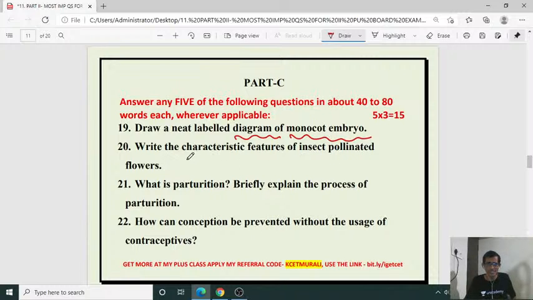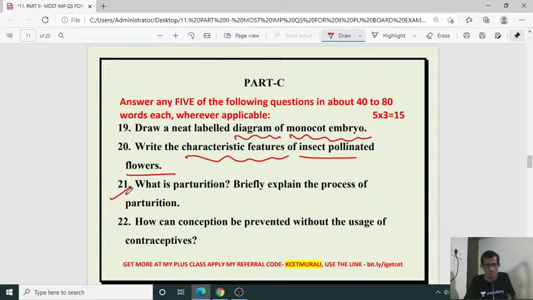Then write the characteristic features of insect pollinated flowers. So characters of flowers pollinated by insects. So direct characters, 4 characters or 3 characters will be there. So it is pollination by entomophily. So it comes under types of pollination, mechanism under sexual reproduction in flowering plants. Okay, make a note of it. I will tell where actually it is coming in which chapter.